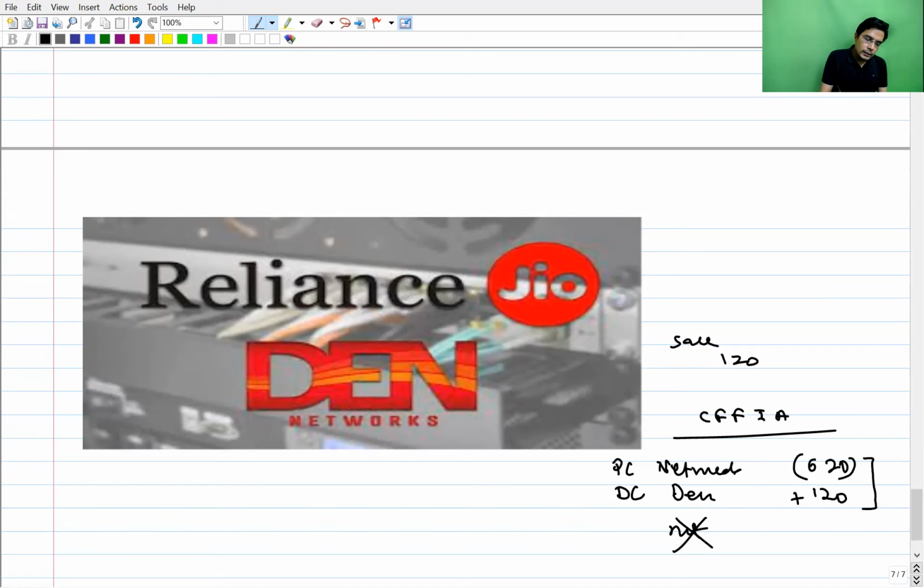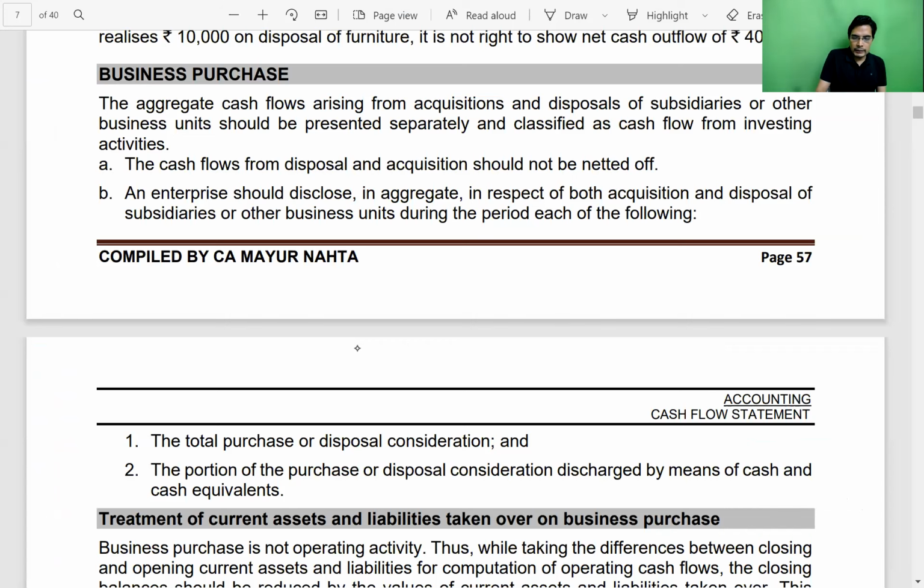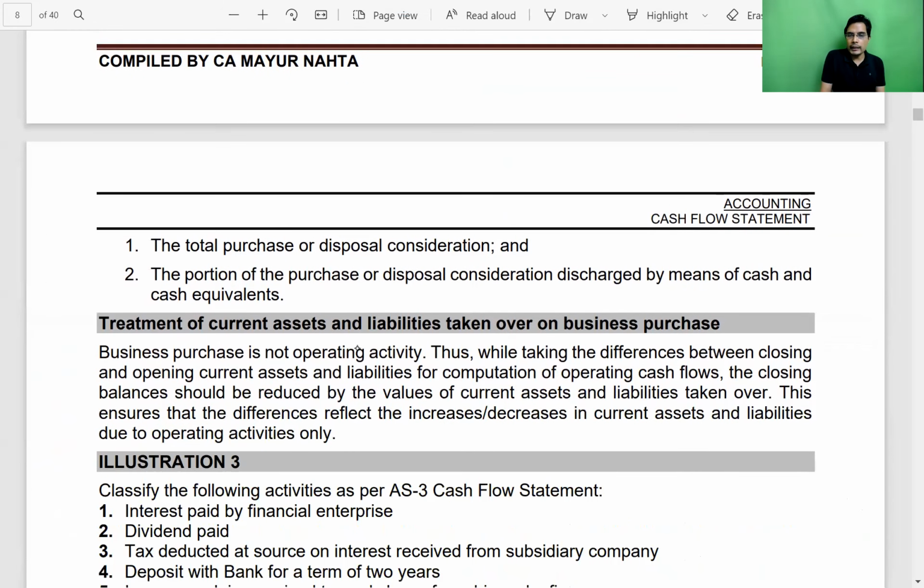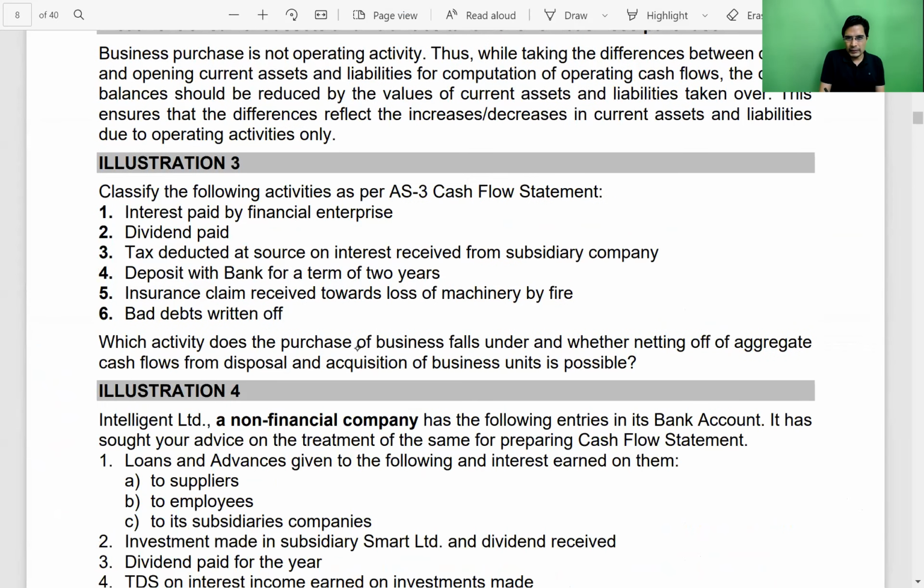This is what is written in these paragraphs, which we have discussed right now. So this was one of the objectives of this video, to discuss business purchase and treatment of current assets and liabilities. So it will come under investing activity, and netting off is not allowed. You have to show it separately. Business purchase will come under investing activity, and netting off cash flow from disposal and acquisition of business units is not allowed. Reliance Industries acquired NetMeds and suppose it disposed Den Networks. The two have to be shown separately on the face of cash flow from investing activity.